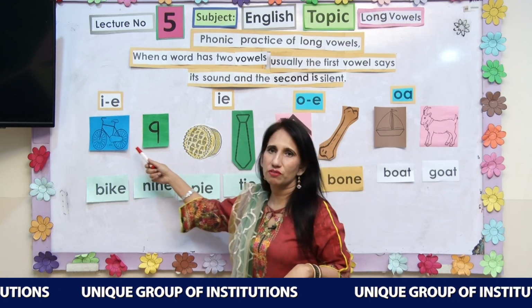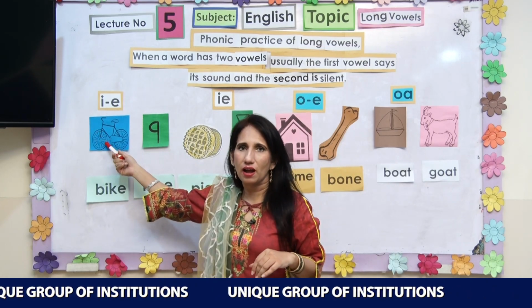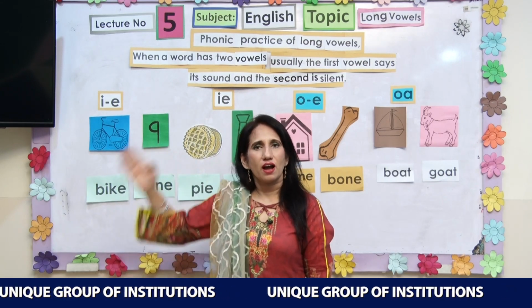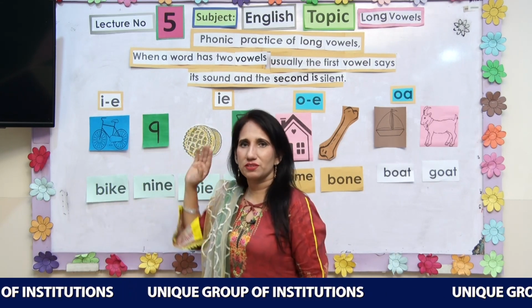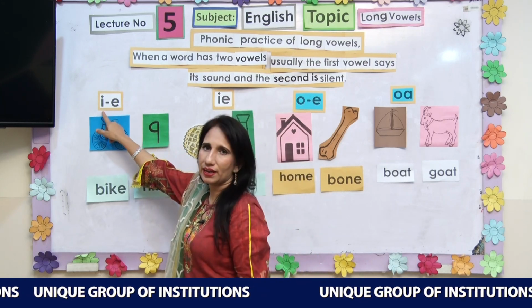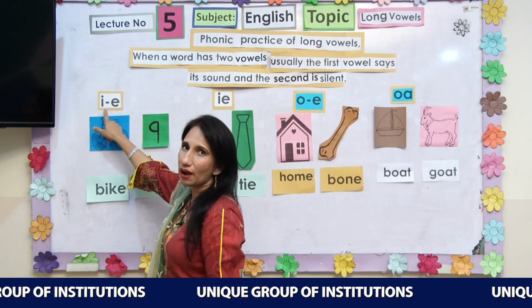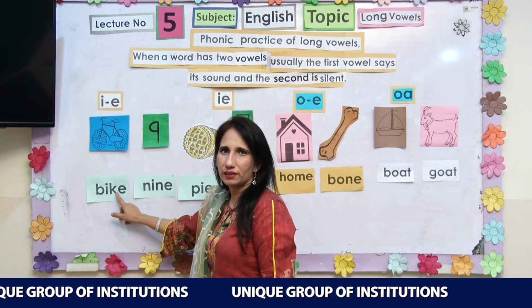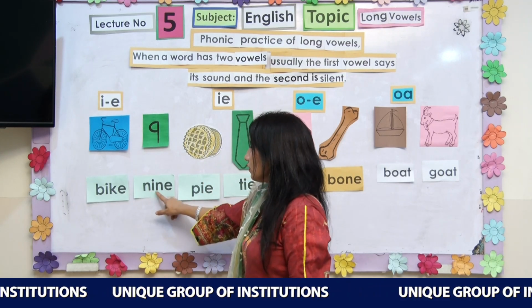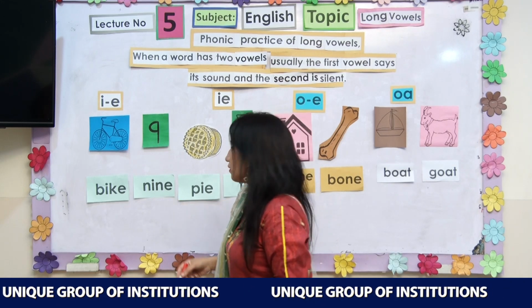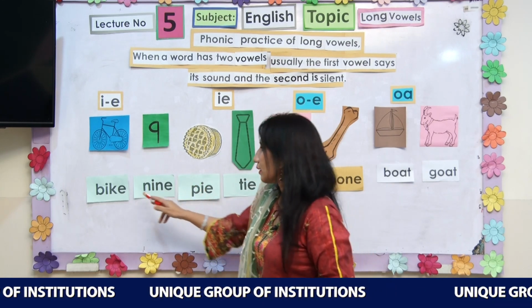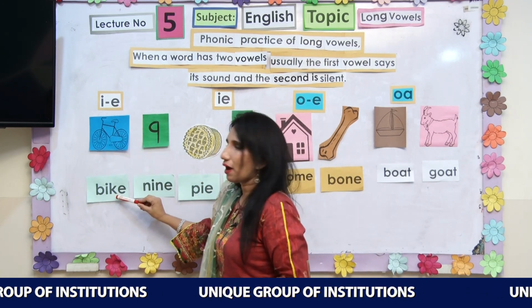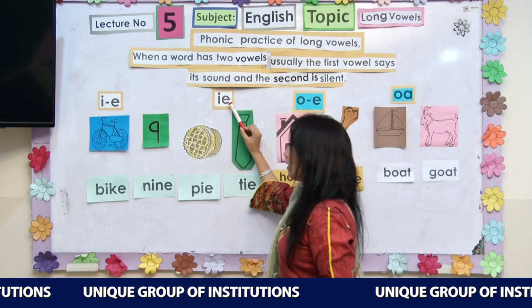Now here is the sound of I. What is the sound? I. And what is the action? I. So this is the action for I. E is silent, so I. B, I, k, bike. N, I, n, nine. E is silent here and E is silent here. I, bike, nine.